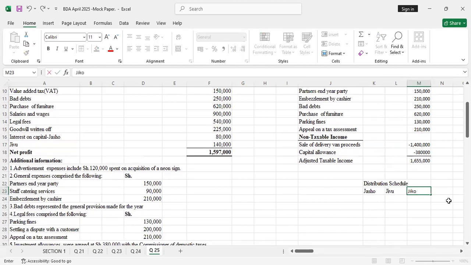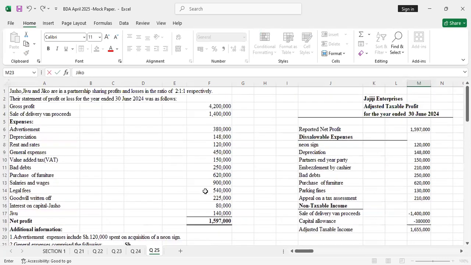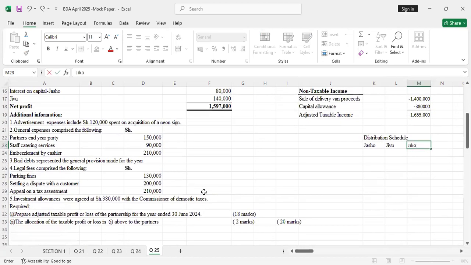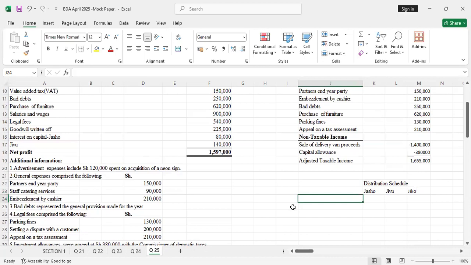How do you prepare the schedule? We start with the salaries. Was there a schedule for salaries of each of the partners? No, there were no salaries, so we'll avoid that.